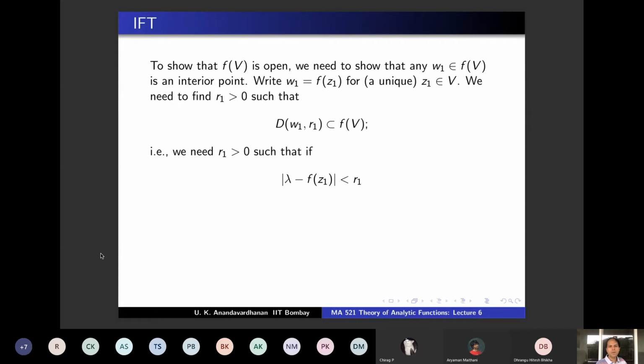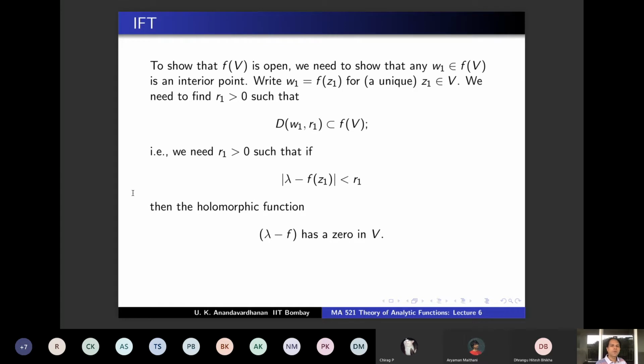If |λ − f(z1)| is less than R1, then the holomorphic function λ − f, where λ is a constant, has a 0 in V. If λ − f has a 0 in V, then λ equals f of z for some z in V, showing that this inclusion is correct.